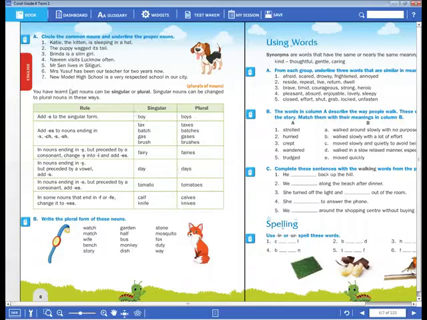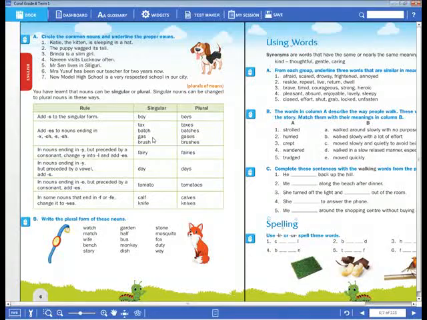Okay, dear children, have you understood? First of all, for most nouns, when we add s to the noun, we can change it into the plural.